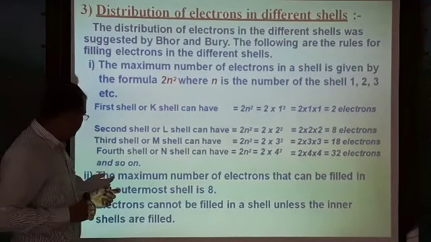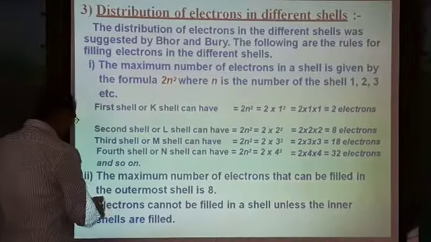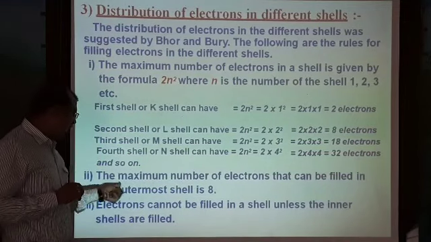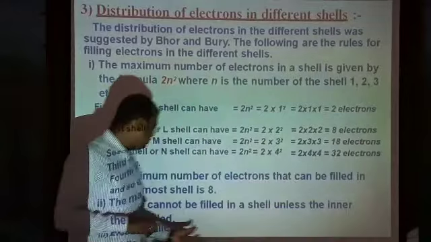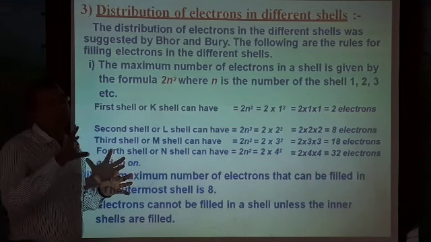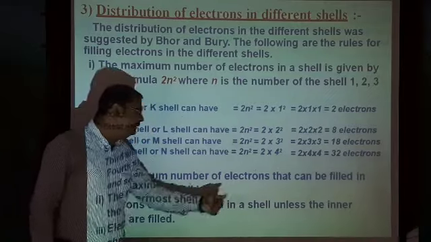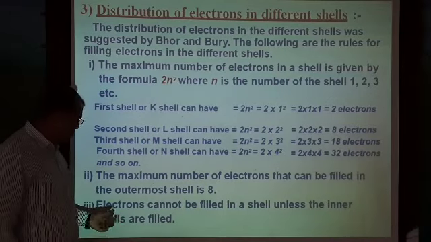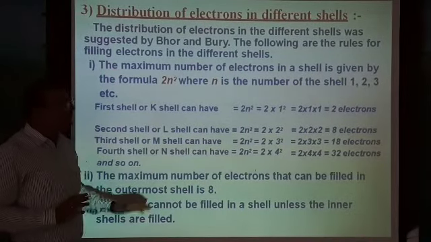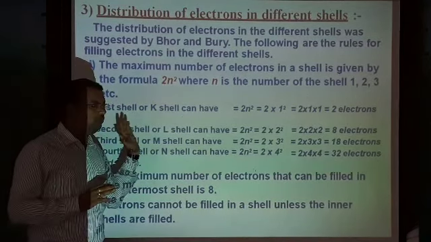Then the third rule: the maximum number of electrons that can be filled in the outermost shell is 8. This is very important. The maximum number of electrons that can be filled in the outermost shell is 8. Also, electrons cannot be filled in a shell unless the inner shells are filled. This is very important. These are the postulates given by Bohr's atomic model.